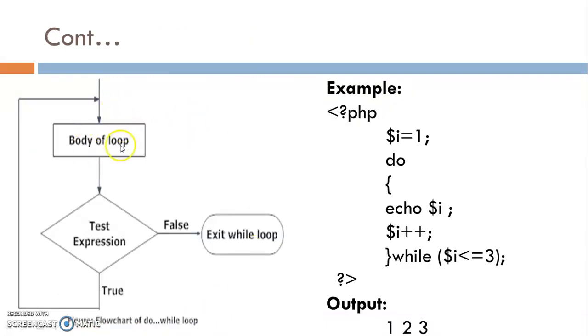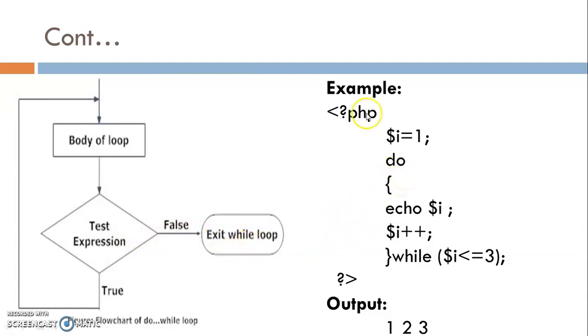Now flowchart of do while loop. Here first of all body of loop is executed. Then check the condition. If the condition is true, then again body of loop is executed. Then again check the condition. If the condition is true, then body of loop is executed. This continues until this condition becomes false. Whenever condition becomes false, then it exits from the do while loop.